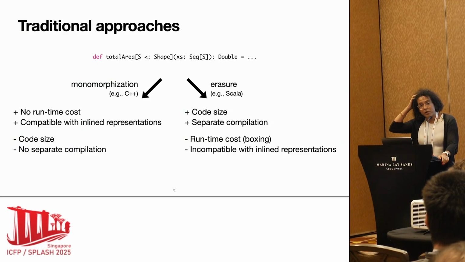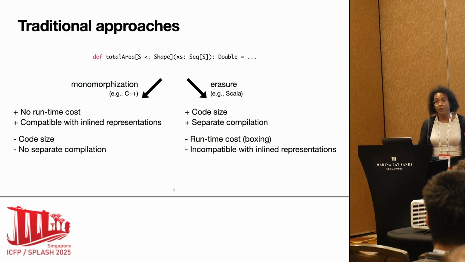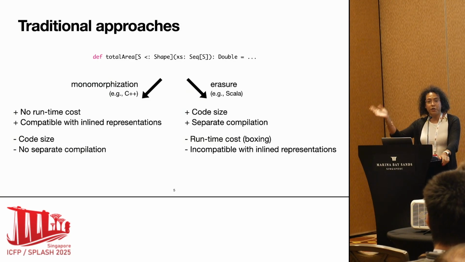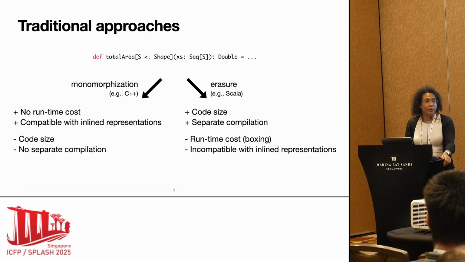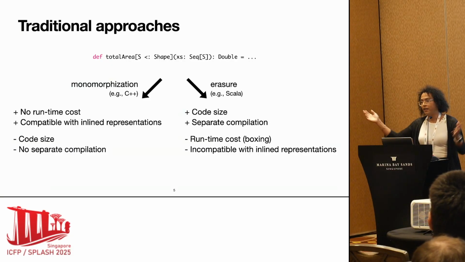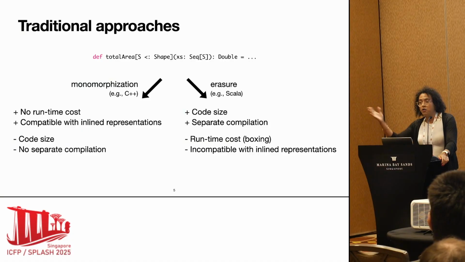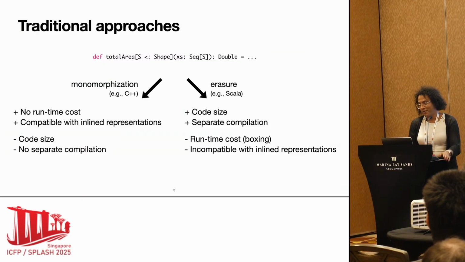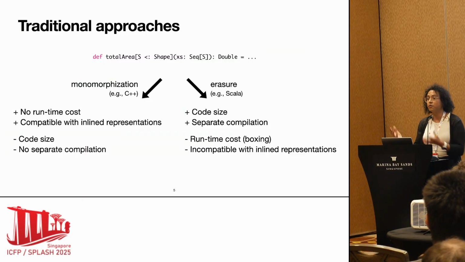Now, if we go with erasure, we don't get these drawbacks. We have smaller code size because one compilation of the total area function is enough for all the possible shapes that you could imagine. I do have separate compilation. I can put that in a jar, and then I can reuse that jar for any other new subclass of the shape trait. But at the same time, I get the reverse from monomorphization, right? So I get runtime costs due to boxing my representation, and it's incompatible with inline representations.